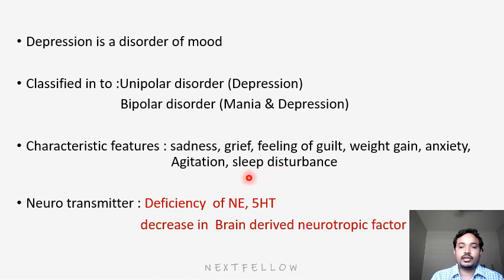Here, what are the major neurotransmitters affected? Mainly deficiency of norepinephrine and serotonin. Mainly serotonin will be affected. At the same time, norepinephrine also decreases mildly. There will be one more thing, a decrease in brain derived neurotrophic factor, that is BDNF, which helps in increasing neuronal plasticity and neurogenesis. Because of decreased norepinephrine, serotonin and brain derived neurotrophic factor, the patient lands in a depressive phase.